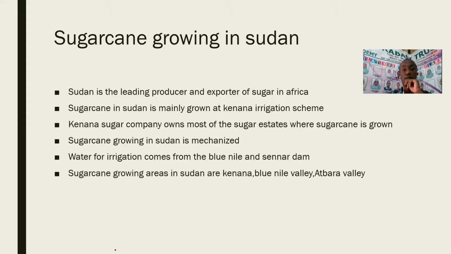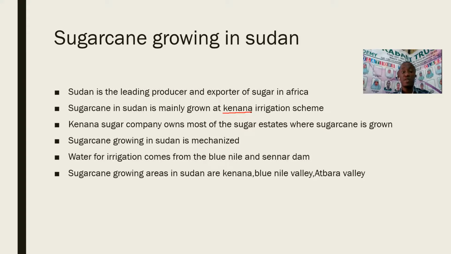Sugarcane in Sudan is mainly grown at Kenana irrigation scheme. Take note of this, this is the largest sugarcane irrigation scheme in Africa. Kenana irrigation scheme, which is found in Sudan, is an irrigation scheme which is just behind